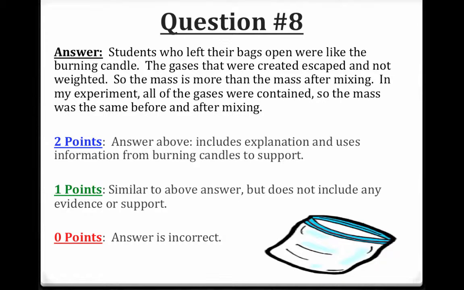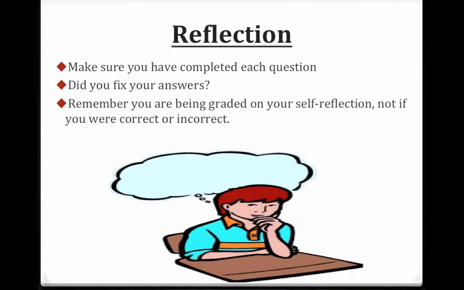The gases that were created escaped and you weren't actually able to get the mass of it. So the mass is the same before and after mixing in the closed bag because all of the gases were contained, which you would expect, right? This is really just an open versus closed system. So are you a 2 point, 1 point, or 0?